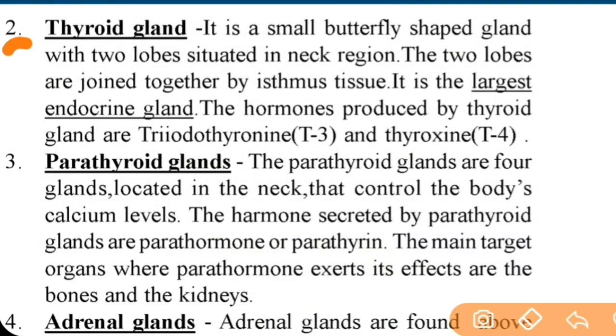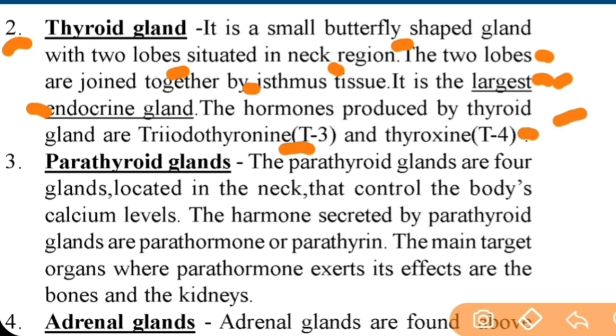Next is thyroid gland. It is a small butterfly-shaped gland with two lobes situated in the neck region. The two lobes are joined together by isthmus tissue. It is the largest endocrine gland. Important. The hormones produced by thyroid gland are T3 and T4.